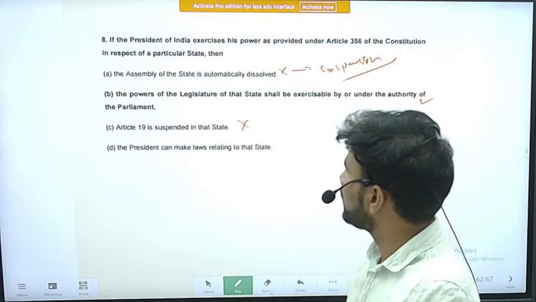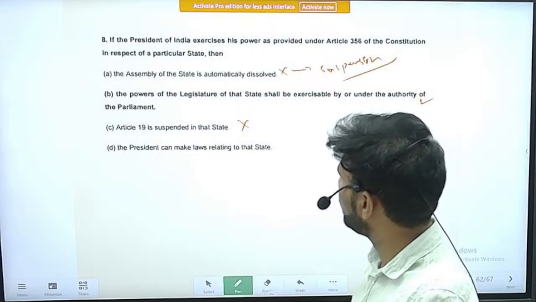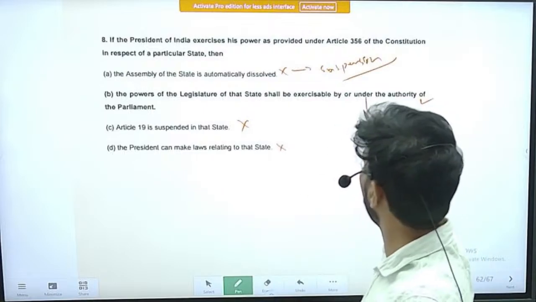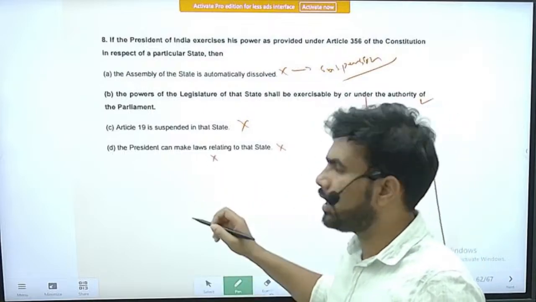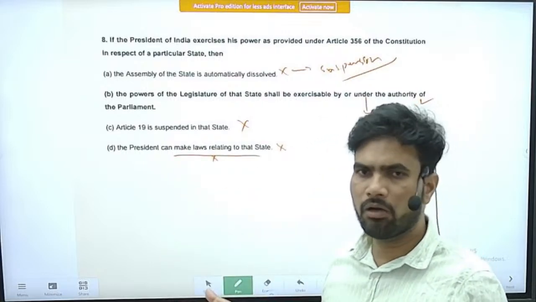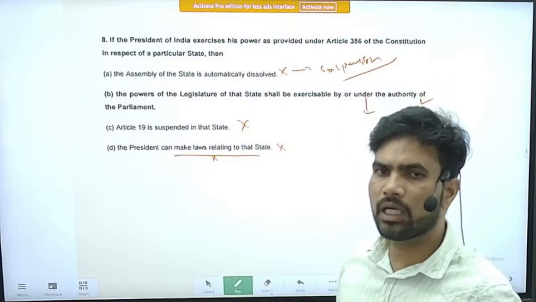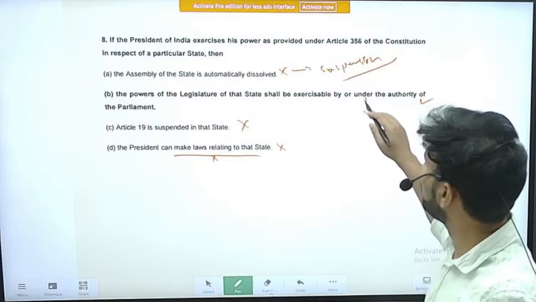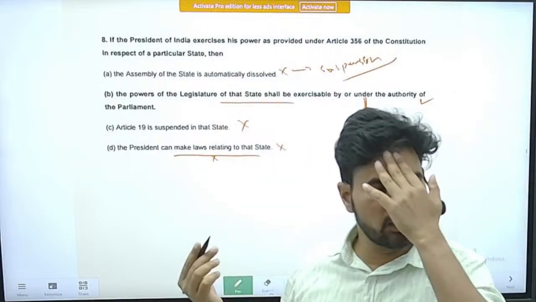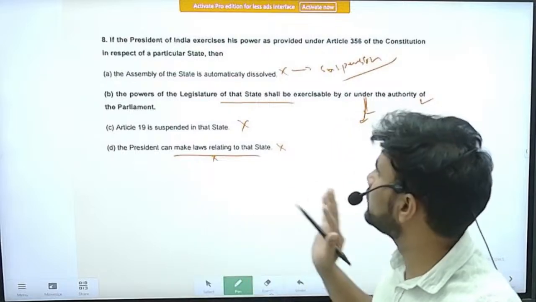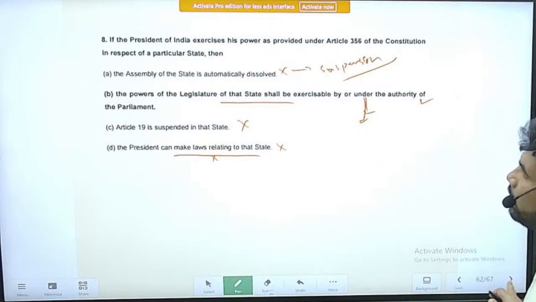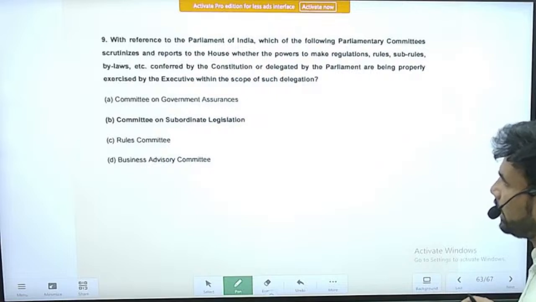Next is option D, the president can make laws relating to the state. So the president will not make the laws, the parliament will make the laws. So don't confuse. On the face of it, this statement looks correct because it is popularly called president's rule. So you may think that the president will make the laws. No, the parliament will make the laws. So the powers of the state legislature will be transferred to the parliament. That is the correct statement about the president's rule imposed under Article 356. Right, next question.